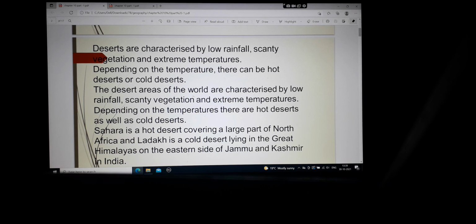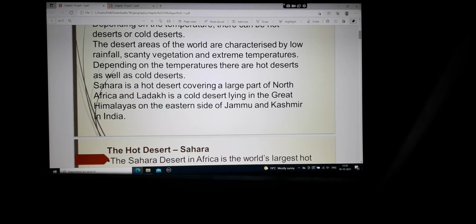Sahara is a hot desert covering a large part of North Africa, and Ladakh is a cold desert lying in the Great Himalayas on the eastern side of Jammu and Kashmir in India. So if it is very hot, such a desert is the Sahara desert, which covers a large part of North Africa. And Ladakh is a cold desert which is on the eastern side of the Himalayas, in the Great Himalayas and eastern side of Jammu and Kashmir.